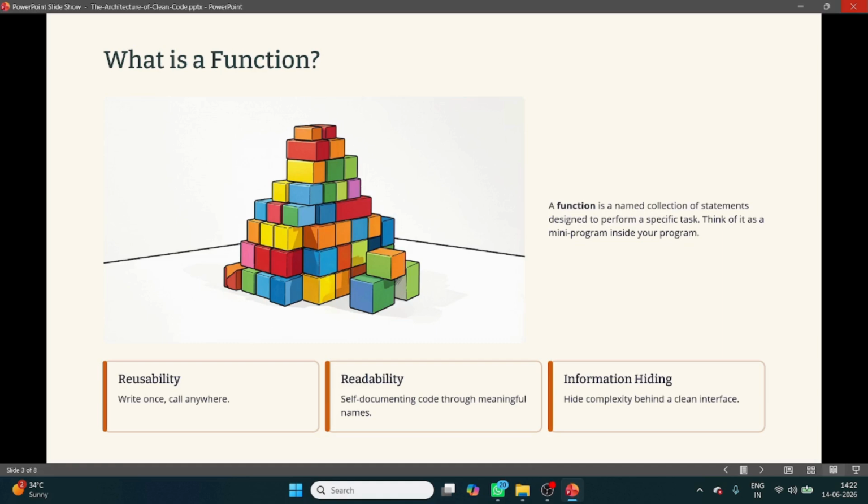Users don't need to know how the function works internally. They only need to know how to use it, just like driving a car. You don't need to know how the engine works to drive it, right? But internally, how it works, you don't know the exact way. Only the creator knows. So information hiding is also used here.